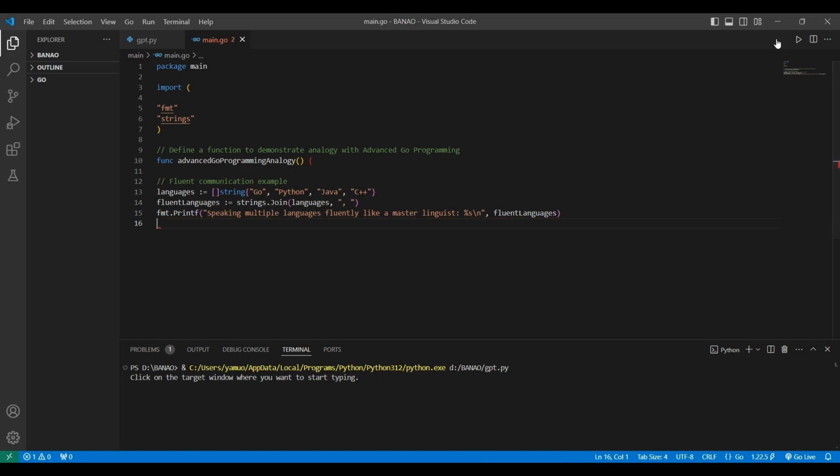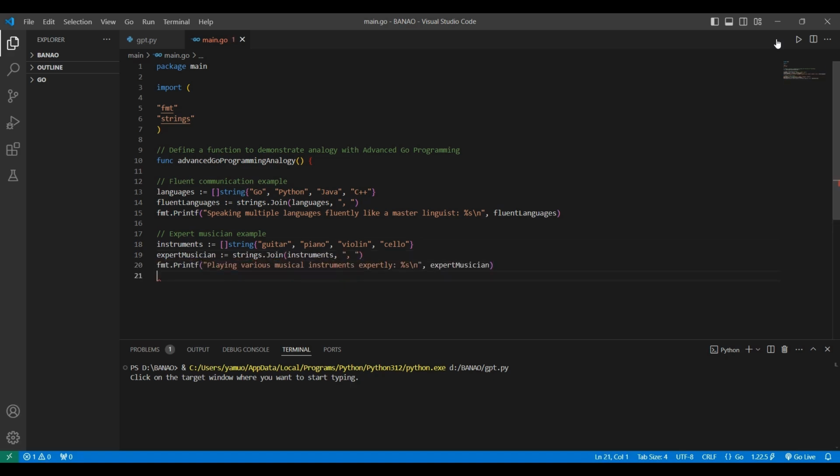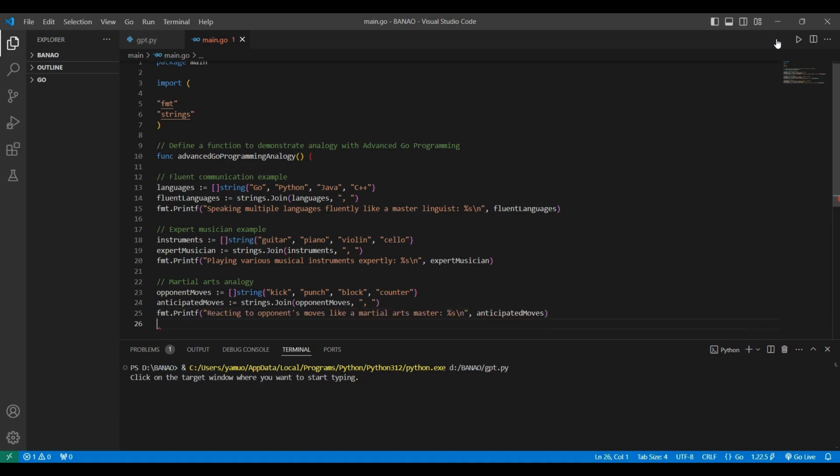2. Expert musicianship. The analogy of playing various musical instruments expertly is illustrated by joining musical instruments from a slice and displaying a descriptive example. 3. Martial arts mastery. The analogy of reacting to opponents' moves like a martial arts master is depicted by joining opponent moves from a slice and outputting a descriptive example.